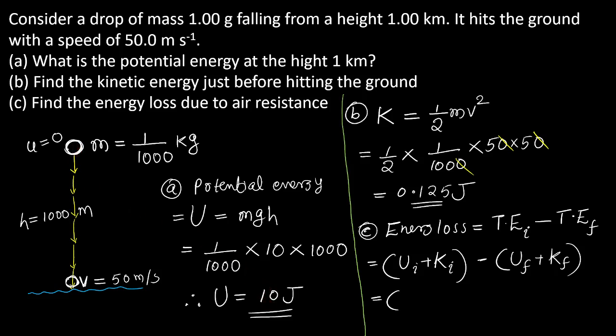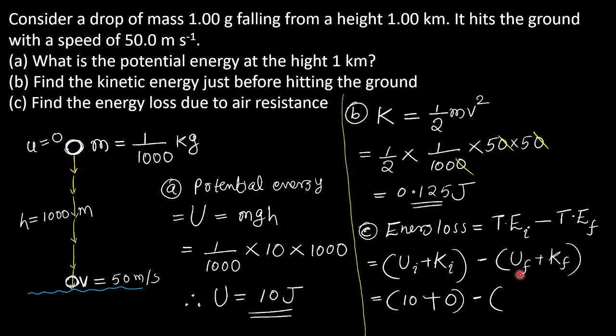Plus initial kinetic energy. Initially the raindrop is at rest, so there is no speed initially. Initially speed is 0, hence the initial kinetic energy is 0.